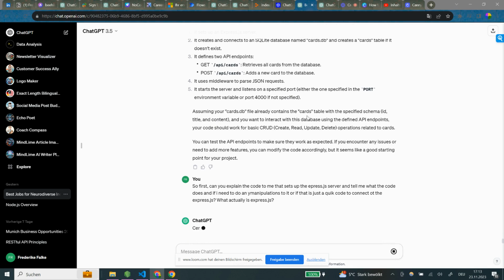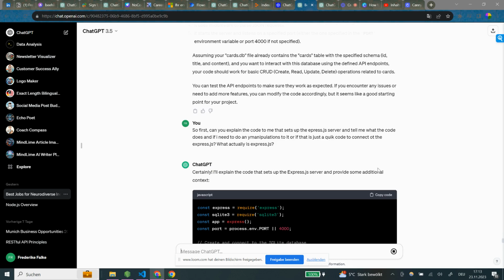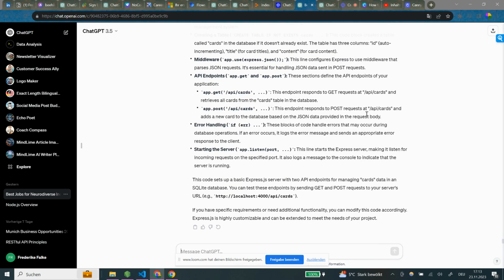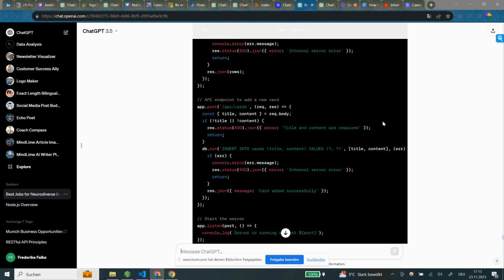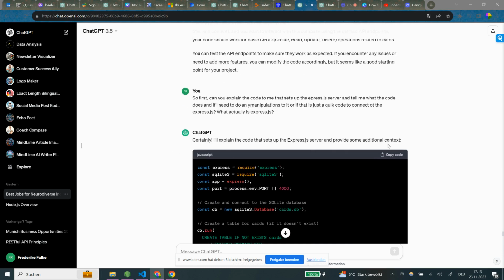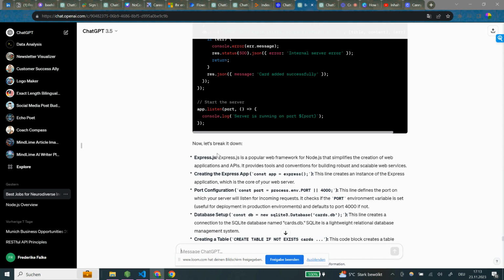And I need to better understand this because otherwise I think it gets really difficult for us to go into detail. So certainly I'll explain the code that sets up the Express.js server and provides some additional, oh God, that's a long thing. Okay, so basically it says, okay, certainly I'll explain. Okay, so basically explain everything, so that's fine. Now let's break it down.